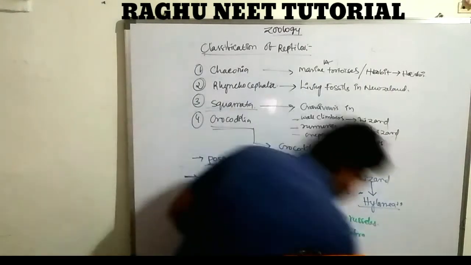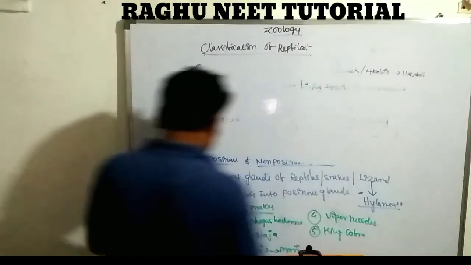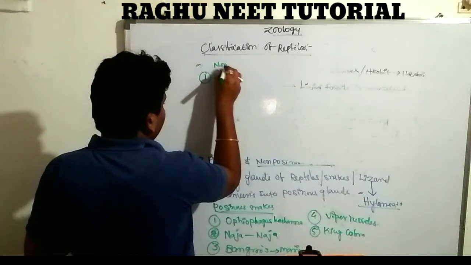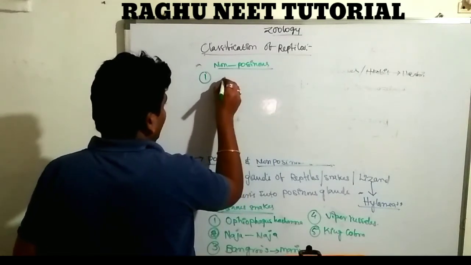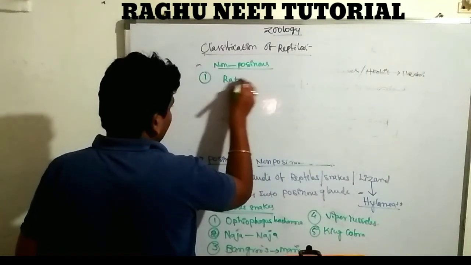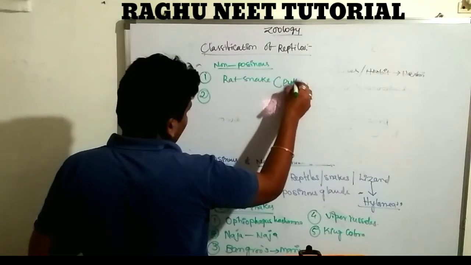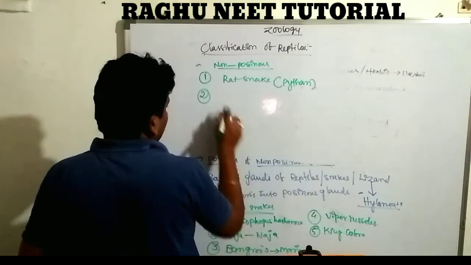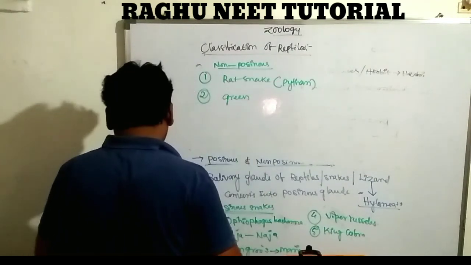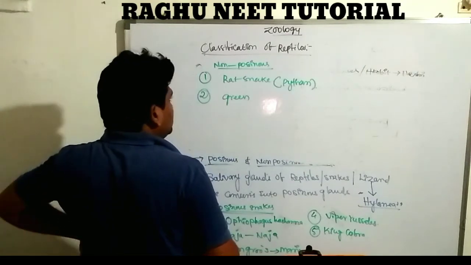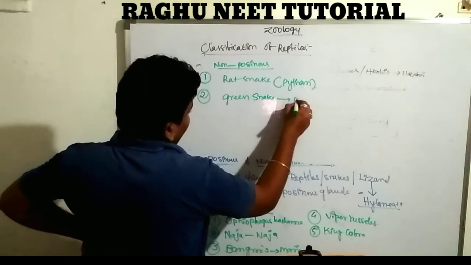Next are the non-poisonous snakes. The non-poisonous snakes are the rat snake, the python, and the green snake, which is a marine form.